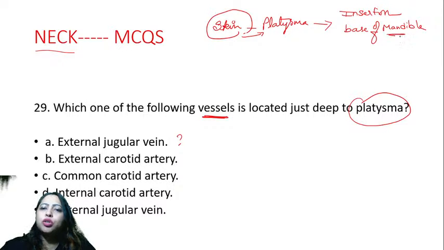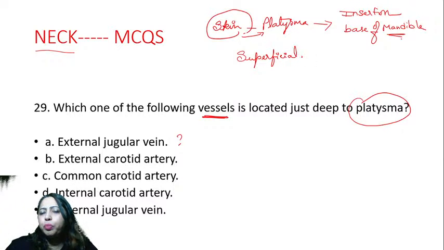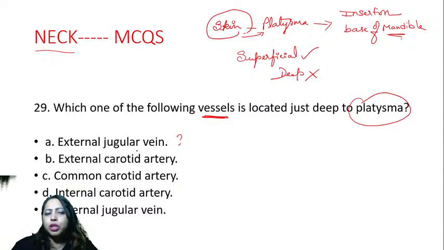Since it starts from the skin, immediately after you reflect the skin, the first thing that you will see is a superficial vessel. It cannot be anything deeper. So what is superficial?